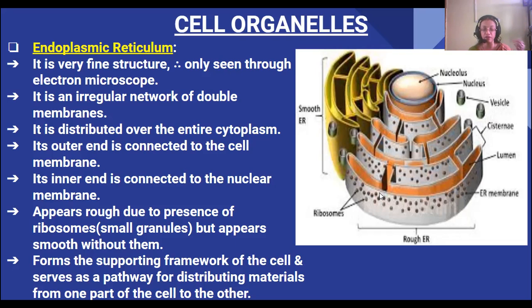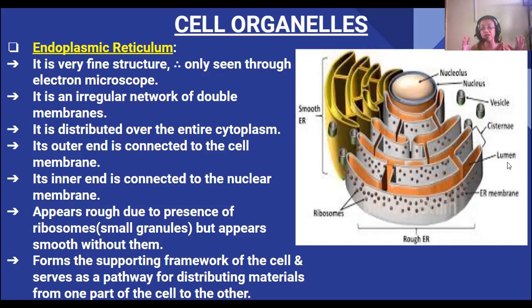Some of the endoplasmic reticulum appear rough because of the presence of ribosomes, the small granules which are present on them. And some are without them. Those are known as smooth endoplasmic reticulum. It forms the supporting framework of the cell and serves as a pathway for distributing material from one part of the cell to the other. So what is its function?